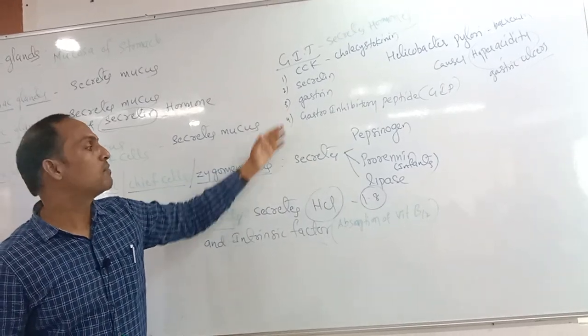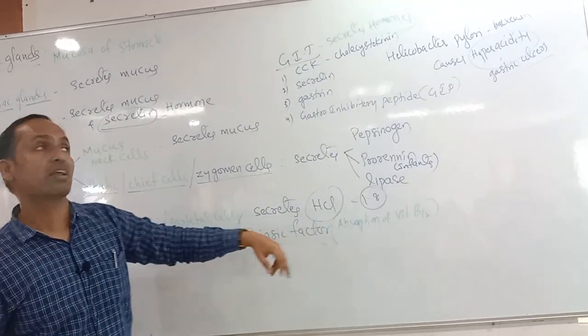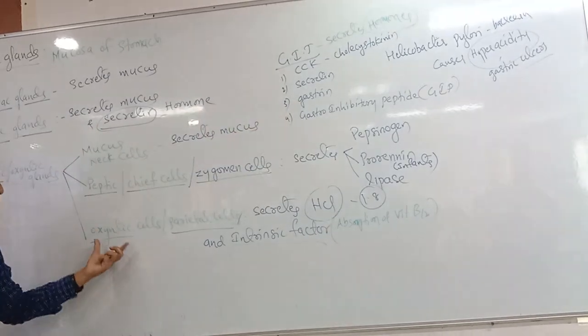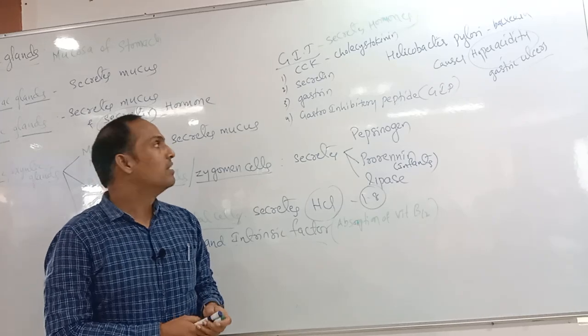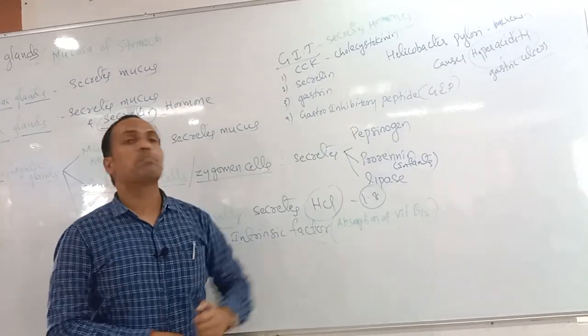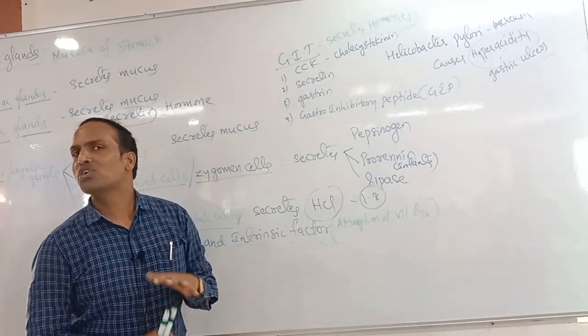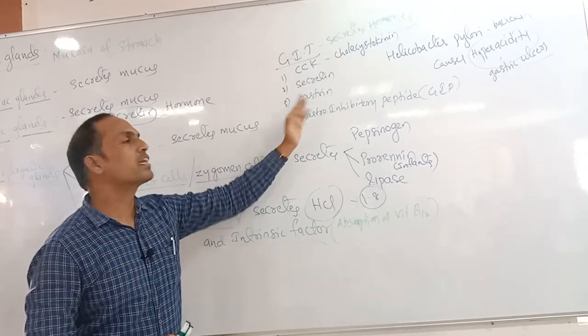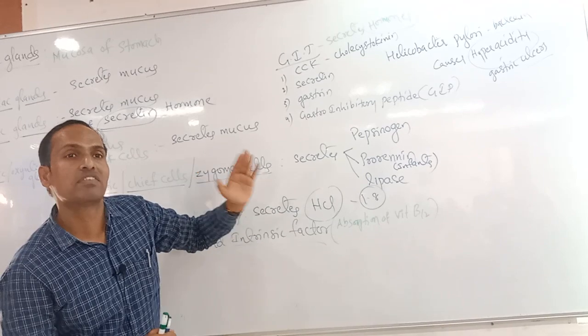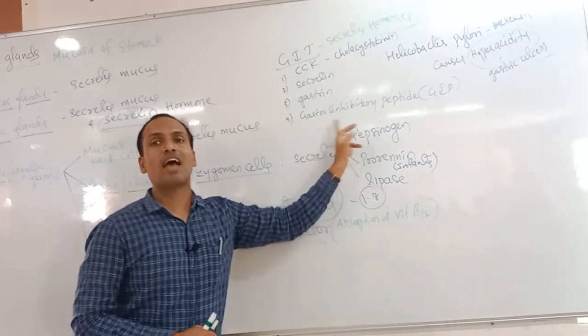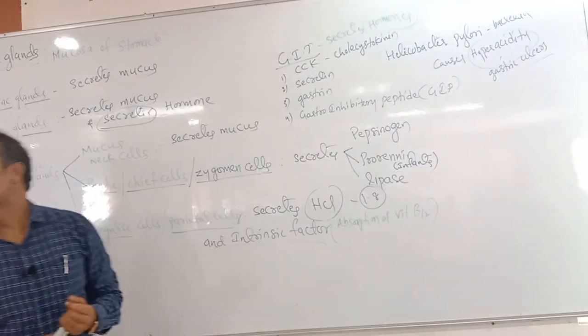Gastrin is very helpful to stimulate the secretion of HCl. Why? Because the gastrin hormone stimulates the oxyntic or parietal cells, and only then can they secrete the HCl. Lastly, gastroinhibitory peptide, GIP: this hormone's function is to stop the secretion of HCl. Which one? Gastroinhibitory peptide. Got it?